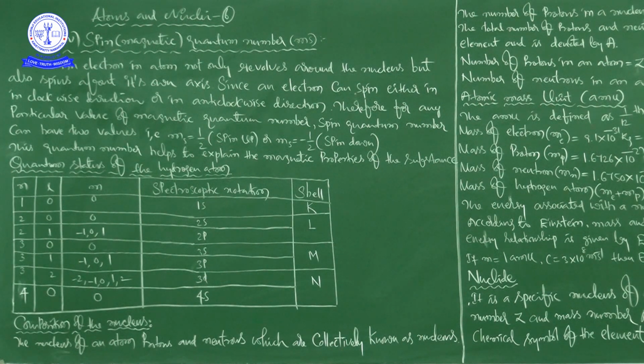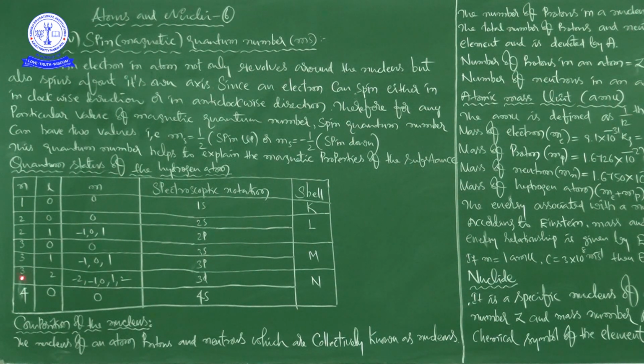Next, n value is 3 and L value is 0 and m value is also 0. The spectroscopic notation is 3s and it corresponds to the M shell. Next, n value is 3 and L value is 1, m is minus 1, 0, 1, and the spectroscopic notation is 3p and it corresponds to the M shell.